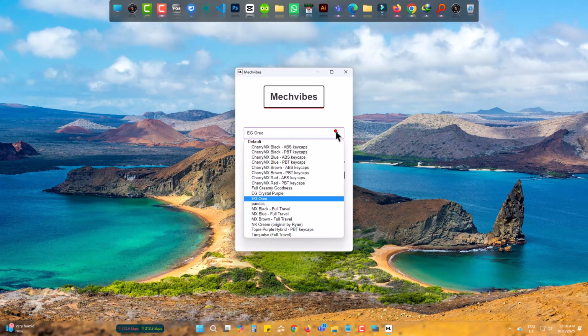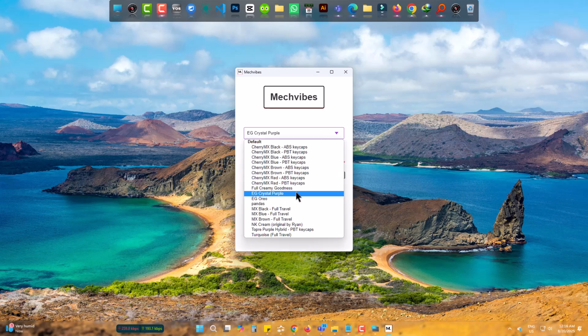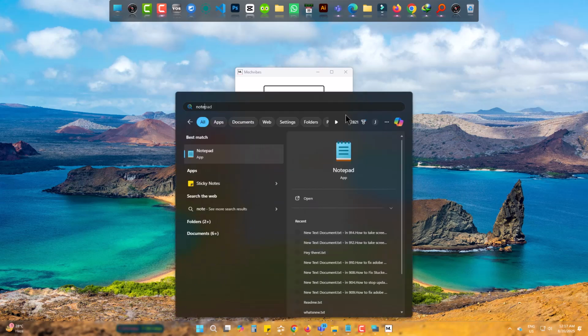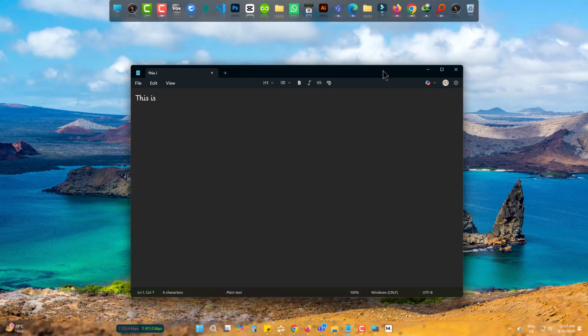Here in the drop-down, all the sound list is given. You can test them one by one, and then pressing the keyboard buttons will make sound exactly as a mechanical keyboard does. Different buttons of the keyboard have different tapping sounds. If I open a notepad sheet, here you can find different sound notes on different button presses.